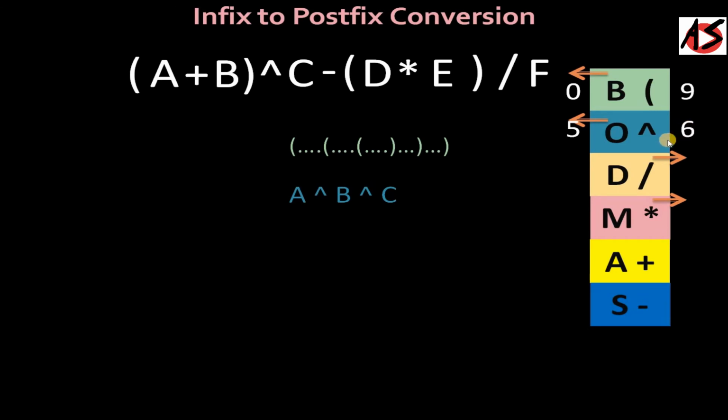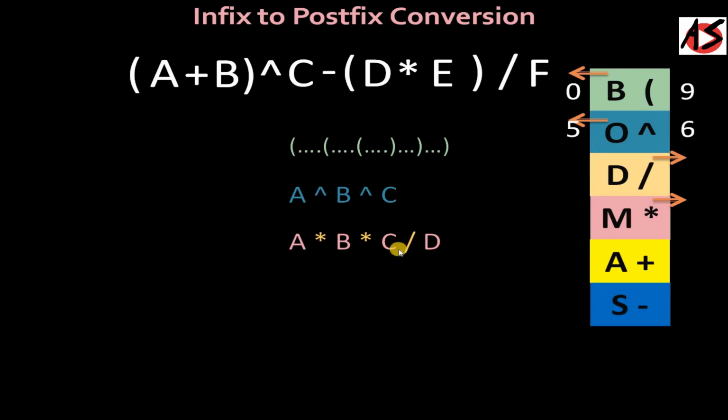Now we talk about division and multiplication. Its priority is from left to right. In such expressions, you give priority to the left multiplication and then the right multiplication and then the division, because division and multiplication have equal priority.